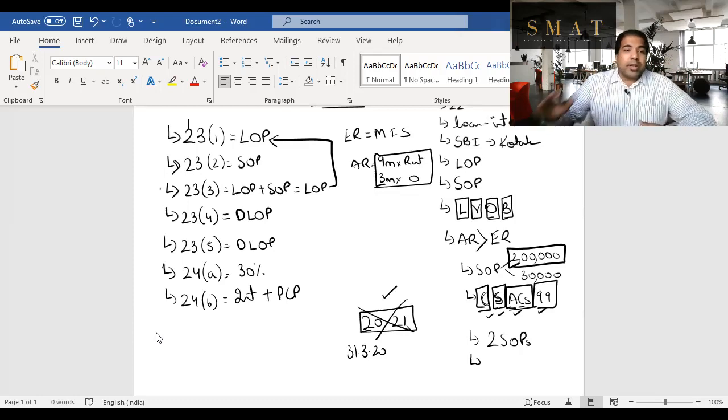This interest is also allowed in case of SOP, but in SOP the maximum interest that is allowed to a person is maximum 2 lakh only.